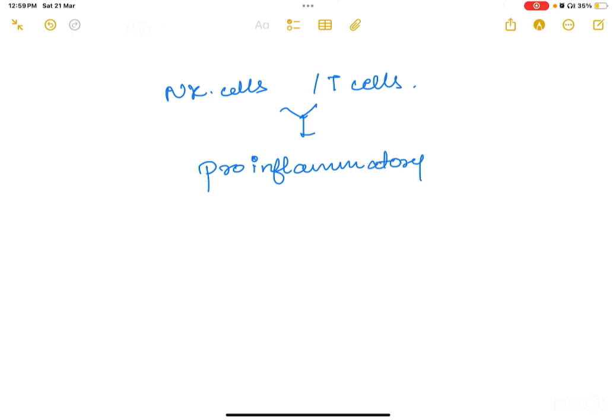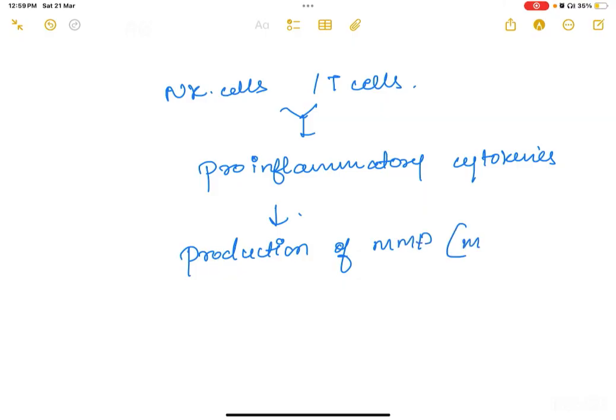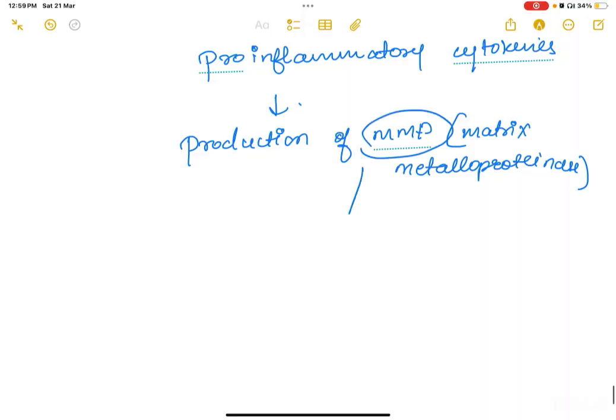Yes, NK cells and T cells would give your pro-inflammatory cytokines. Now what they will do, these pro-inflammatory cytokines will further lead to production of MMPs. MMPs are your matrix metalloproteinases. So this MMP would further amplify the inflammatory response.